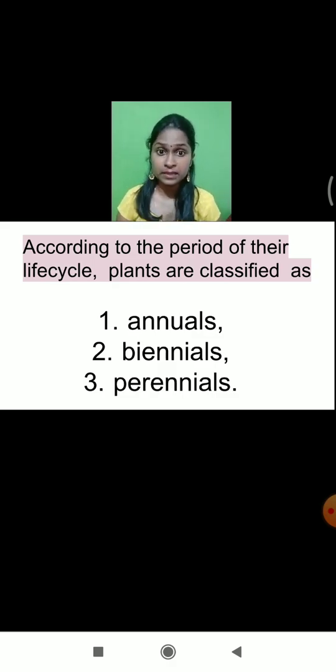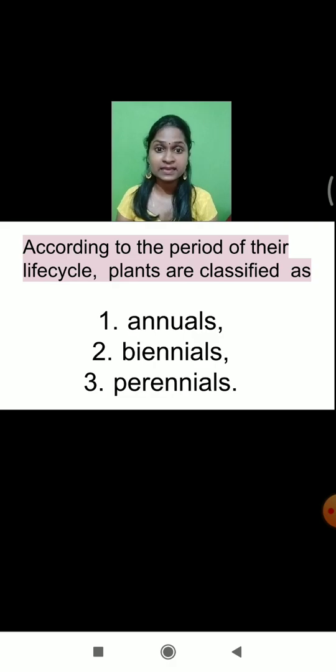Certain plants take 2 years to complete their life cycle, and there are many varieties of plants which can survive for several years. So according to the period of their life cycle, plants are classified into three categories.